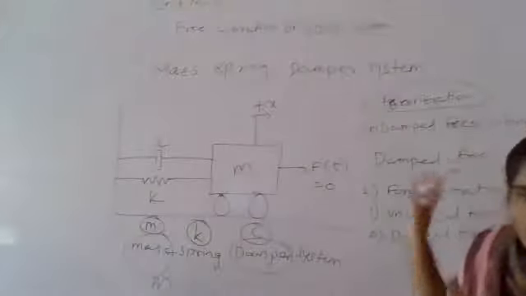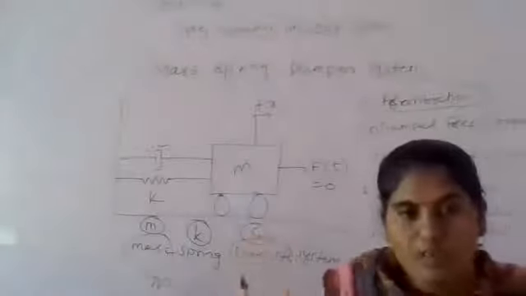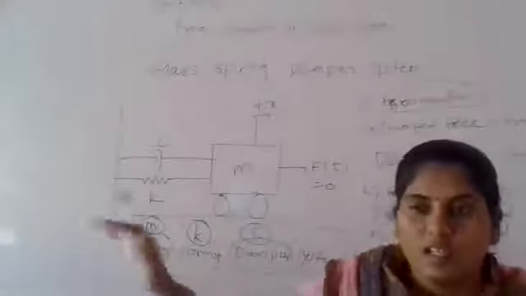First part is the free vibration, which we have already seen. Free vibration means the system is initially disturbed, and then it continues to vibrate. That comes under free vibration. And what are the two types? The first one is the undamped free vibration, and the second one is the damped free vibration.